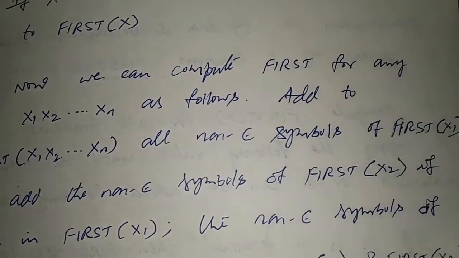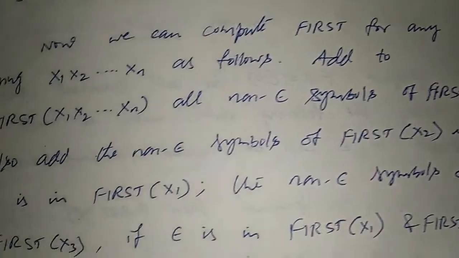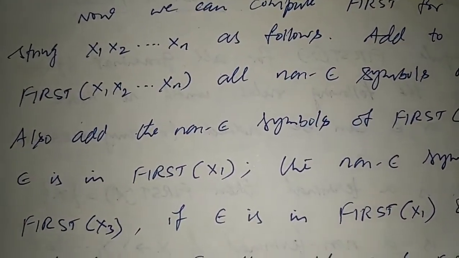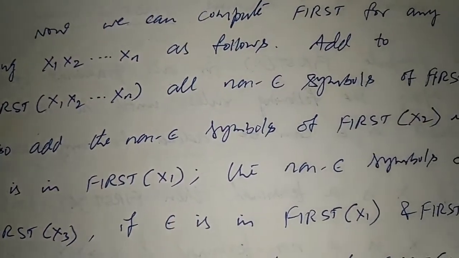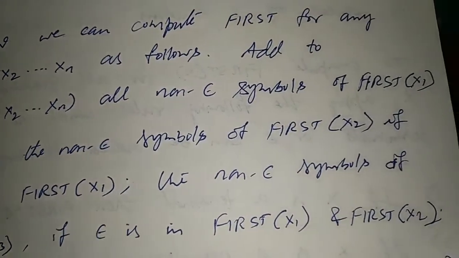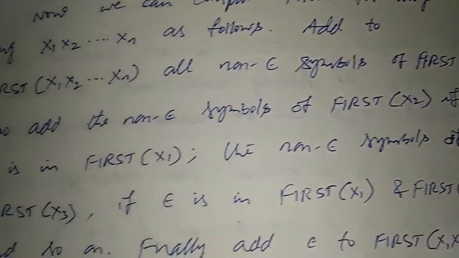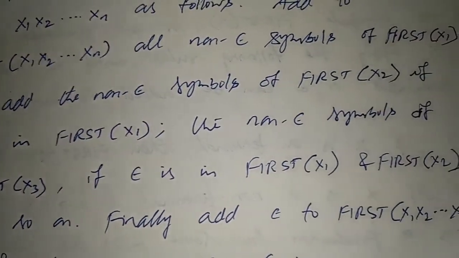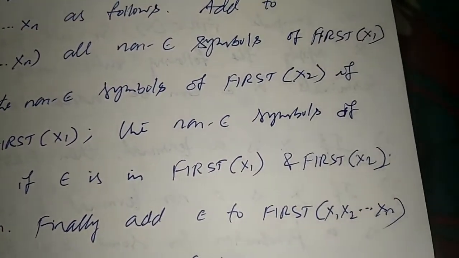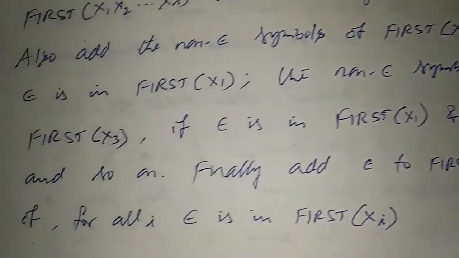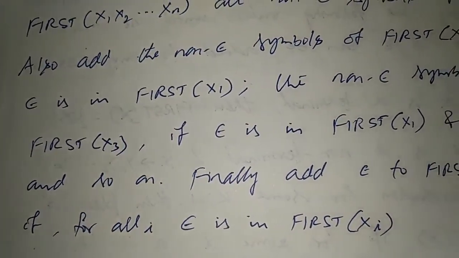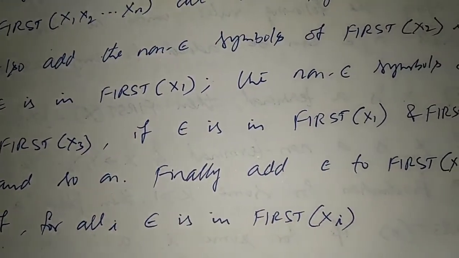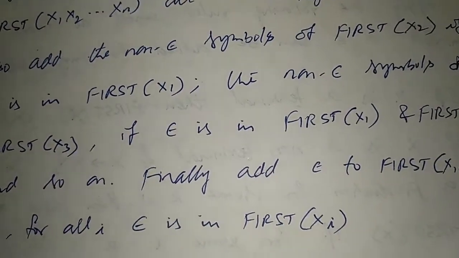Then non-epsilon symbols of first of X3 should be added if epsilon is in first of X1 and first of X2 both, and so on. It goes on like that. Finally, add epsilon to first of X1, X2 up to Xn if for all i epsilon is in first of Xi.